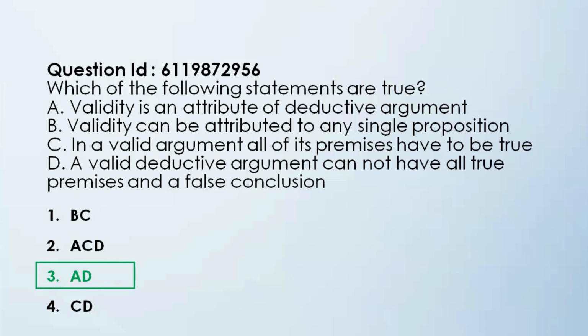Okay, so the correct answer is option 3, A and B. Validity is an attribute of deductive argument, and a valid deductive argument cannot have all true premises and a false conclusion.